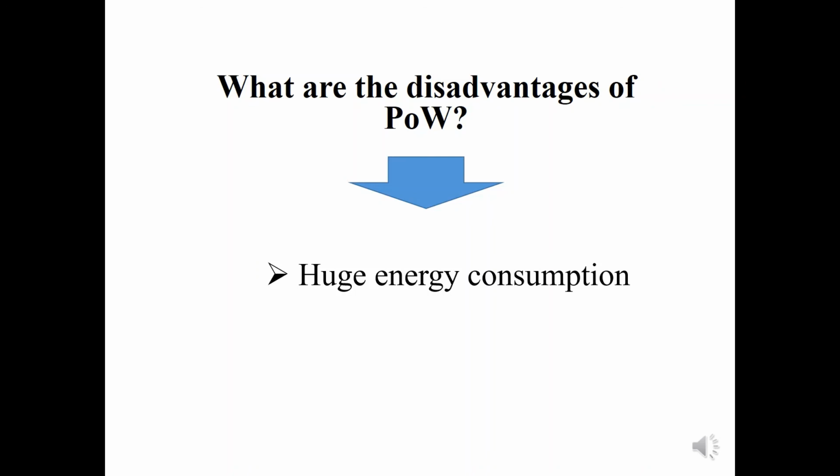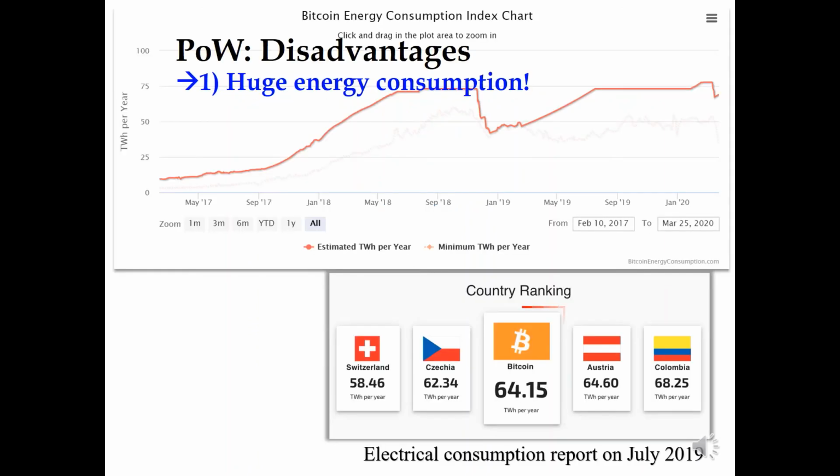But in the system, we have a lot of miners. A lot of valid blocks are created, but finally, a lot of them will be meaningless and will not be selected. Only one valid block will be selected to be the next block, right? So a huge amount of energy will be used and wasted. The next is the centralization. To get more detail about these disadvantages, please go to the next slide.